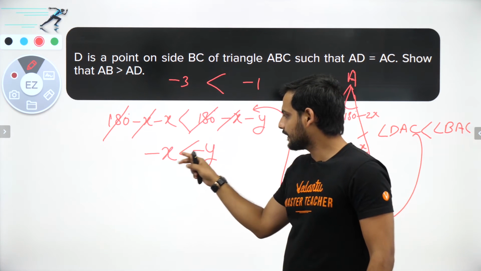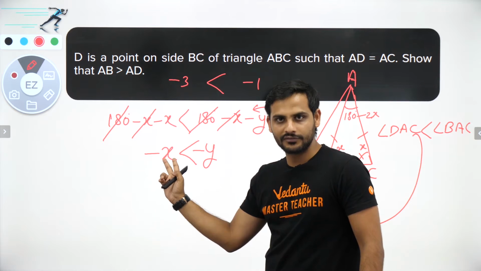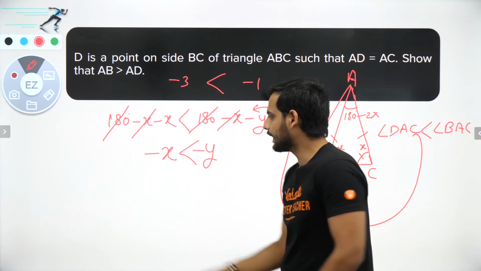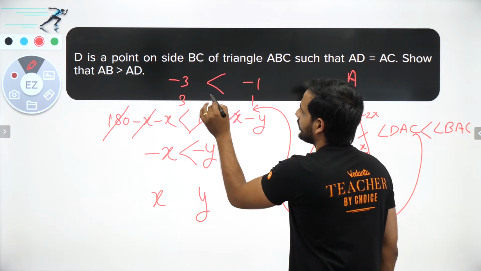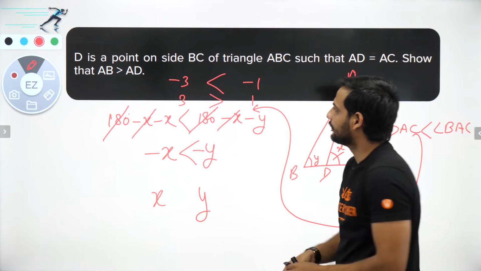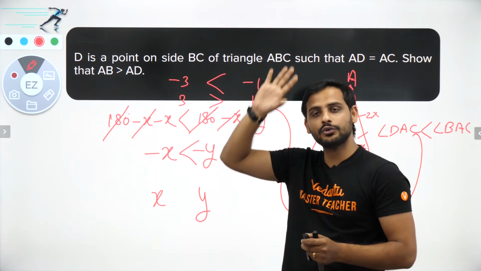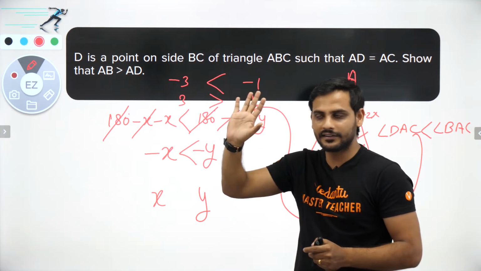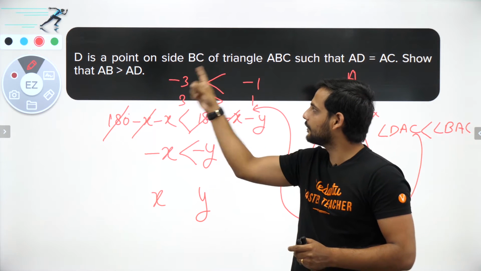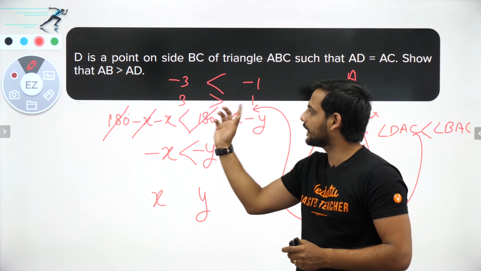Similarly, this negative tells that the magnitude of X is more, right? If I remove the negative from X and Y, you can see the inequality sign changes. When I take the negative common, it is not used in the equation part. In an equation, since it is equal, that doesn't matter.